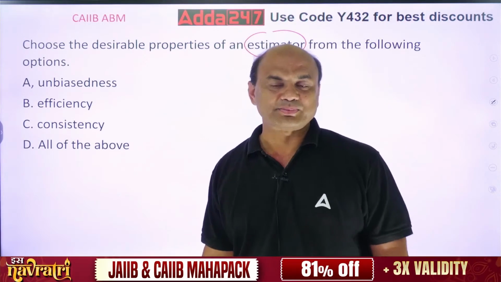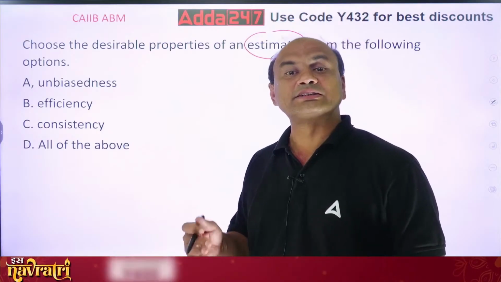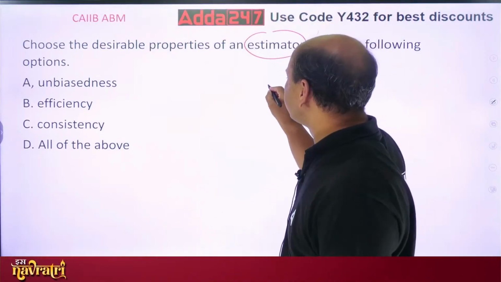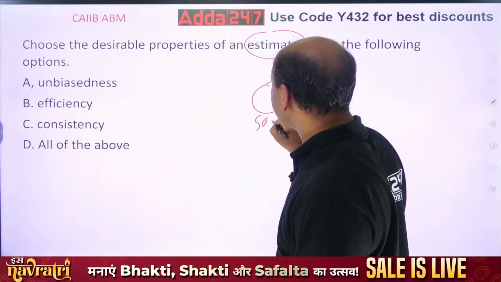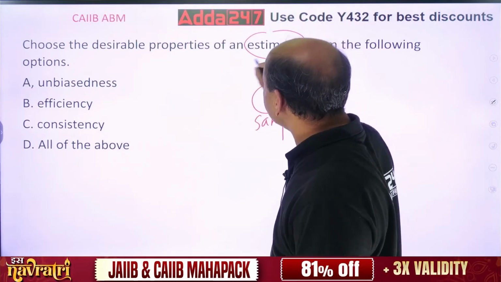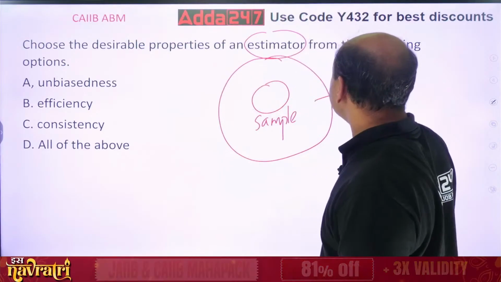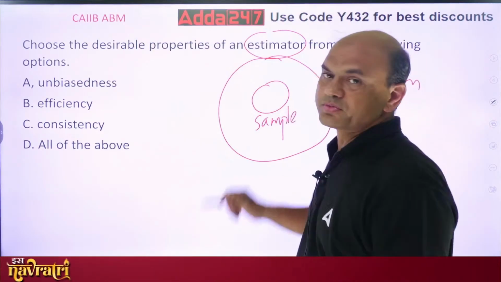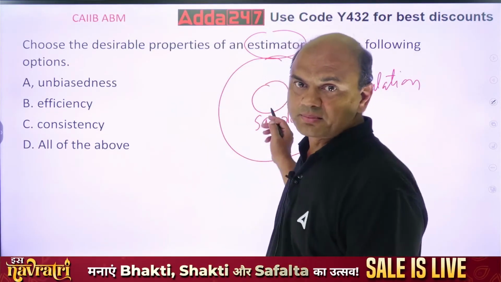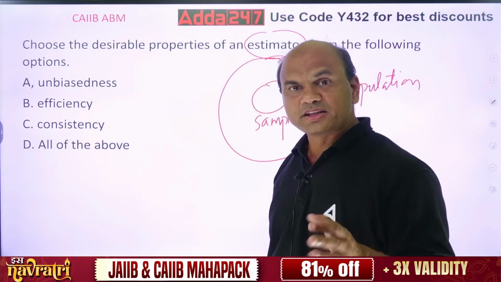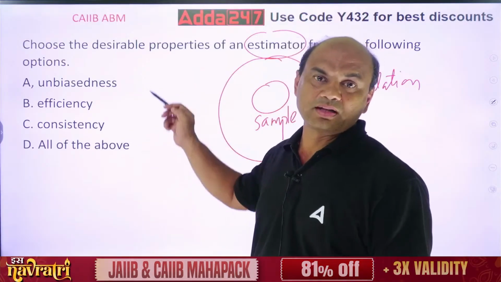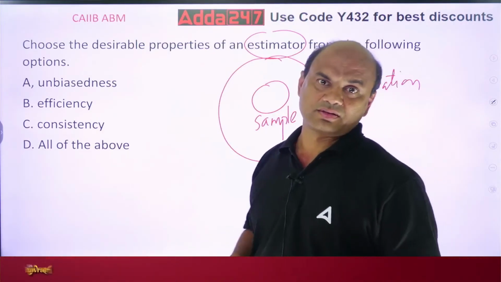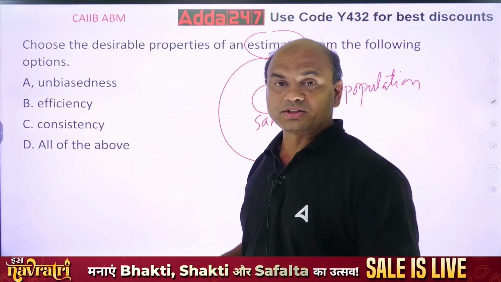See, unbiased means what? Any estimator, we do the estimation based on estimator. What is estimation? We do some experiment on the sample, and from here we apply it to the whole population. So the estimator or the parameter which we are using for this sample, doing the estimation, should be unbiased. Unbiased means it shouldn't be biased towards anyone. It should be equal for all.